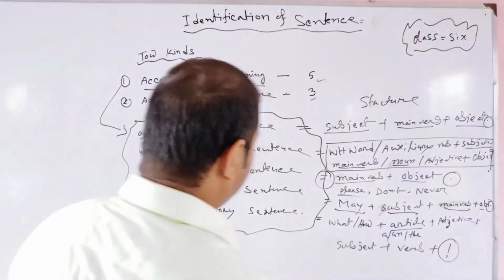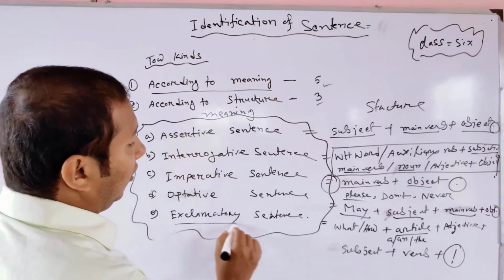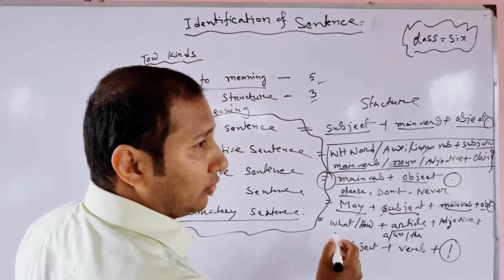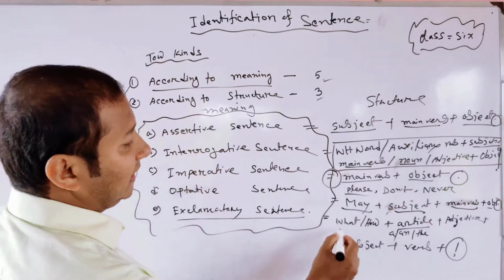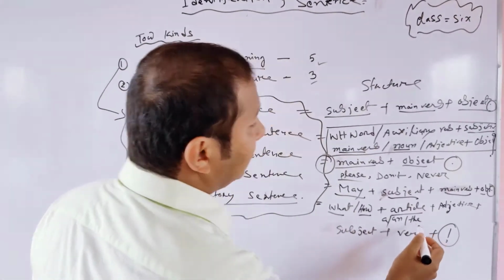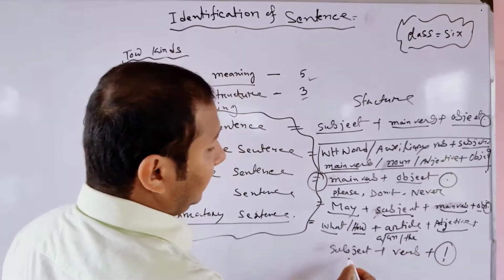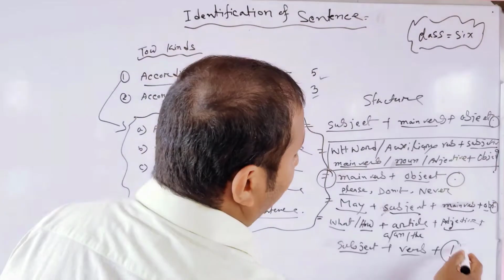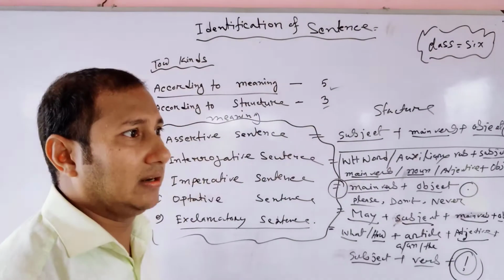What is the structure of an exclamatory sentence? At first we see what, how, and the articles a and the, adjective, subject, and verb, and the exclamatory sign.